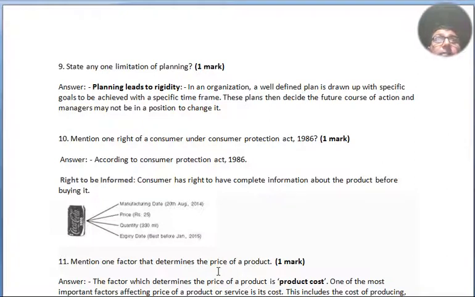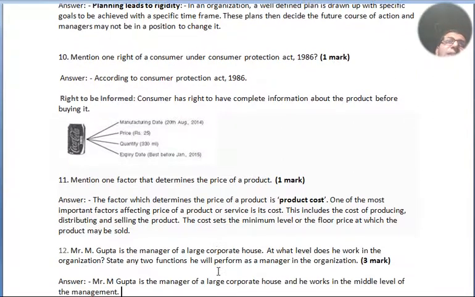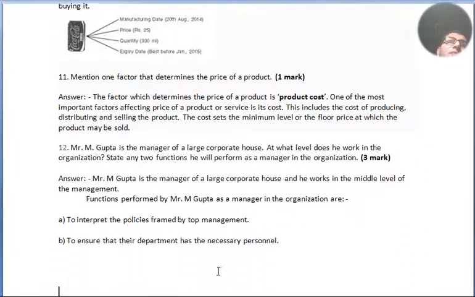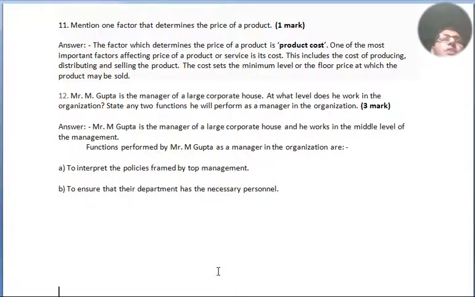Question number 10. Mention one right of consumer under Consumer Protection Act 1986. According to the Consumer Protection Act 1986, the right to be informed. The consumer has the right to have complete information about the product before buying it, like the photograph of a Coca-Cola can, manufacturing date, price, quantity, expiry date, ingredients, label, originality, duplication of the product, and many more things. Shape, size, comfort, discomfort.